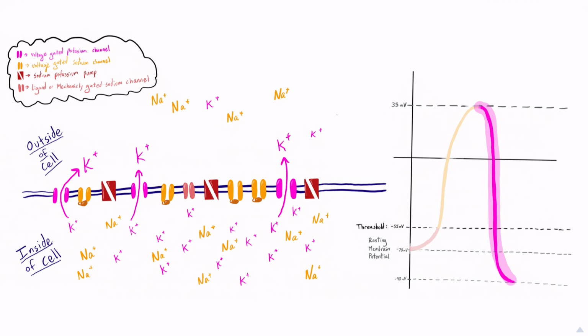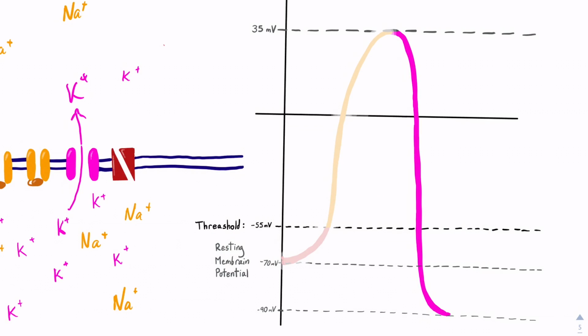The other reason is that ions like to flow down their concentration gradients, and at this point in the action potential, the inside of the cell has a much higher percentage of potassium than the outside of the cell. After this peak of the action potential, the voltage begins to go down, and repolarization occurs in the cell. When the potassium leaves the cell, it brings the voltage to around -80 to -90 millivolts, close to the resting ionic potential of potassium. This is called the undershoot.